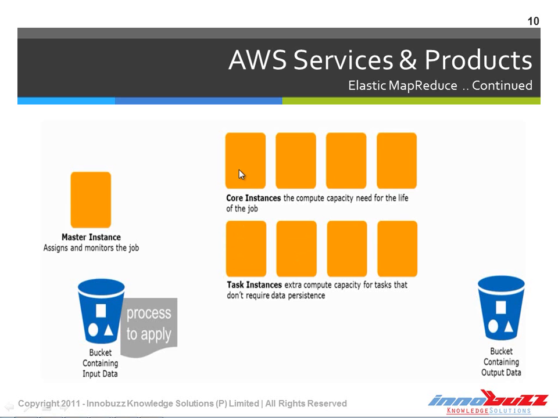If any one of the task instances is down, it will replace it with another one. And the input data and the process file, that means the file which says what has to be done with the data, are given to this part from the master instance. And after the process is completed, the output data will be stored on the bucket for storing the output.